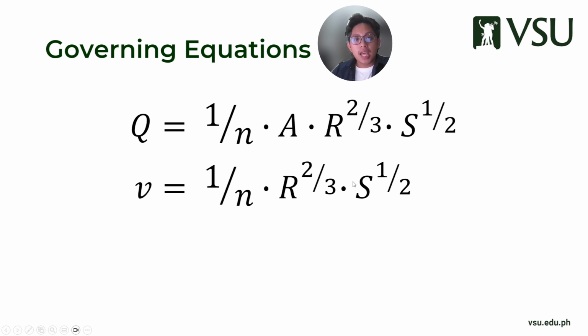In designing unlined canals, earthen canals, we have the same governing equations. It's still Manning's equation. Again, the difference between these two is that one is presented in Q and the other one is in V. It's up to you which you will use. They both will yield the same answer.